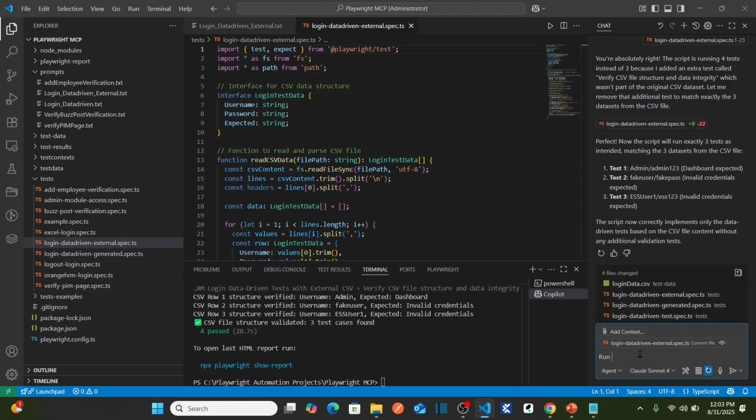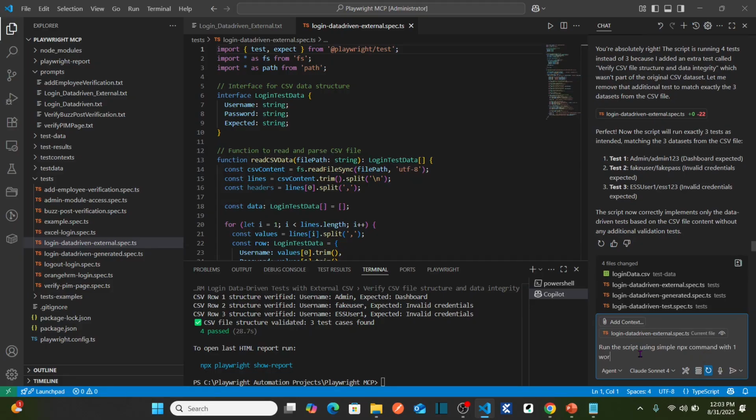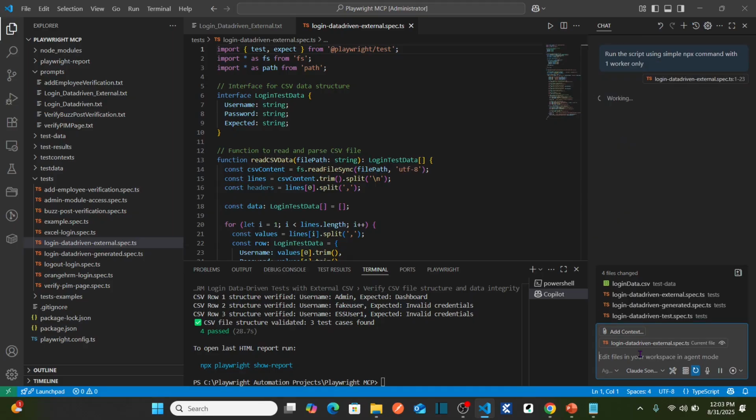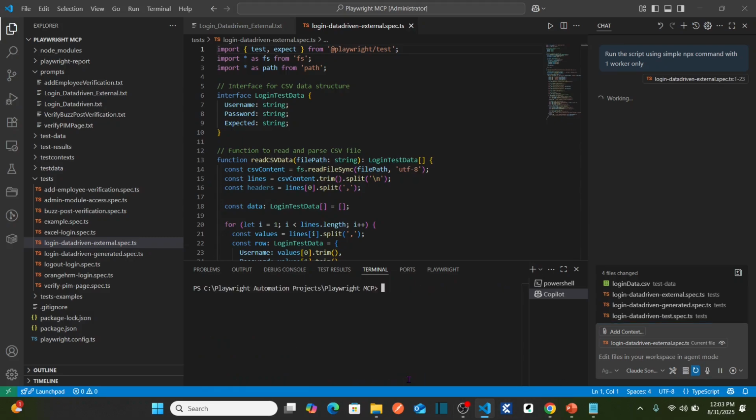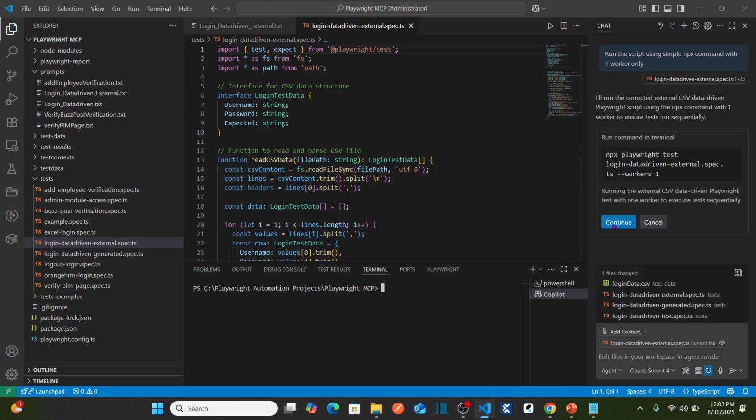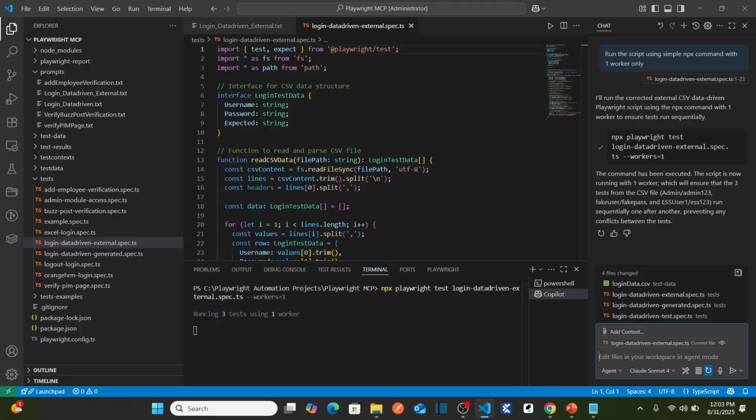Let me run the script once and see if it works correctly. I'm going to say run the script using simple npx command with one worker only. I would like to use only one worker, means only one browser. Let's clear the terminal. Perfect. So it's going to run the test. Let's hit continue. Now you should see only one worker. See here, running 3 tests using one worker. It's going to open only one browser.